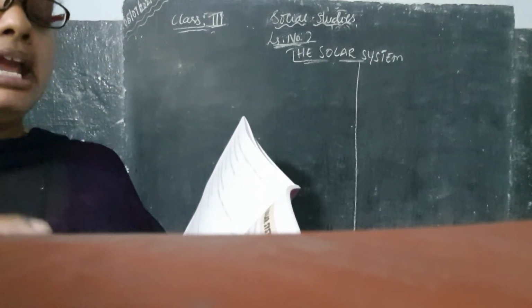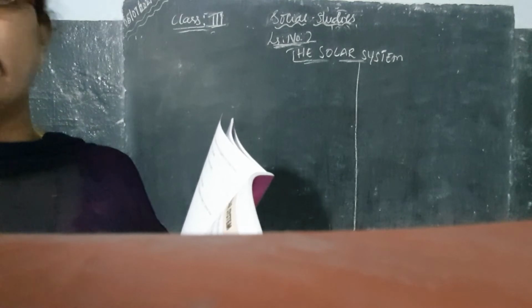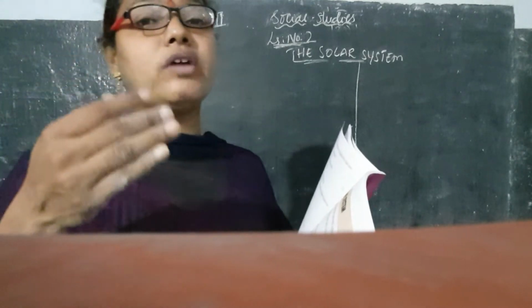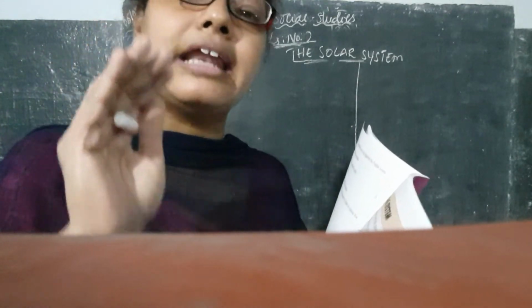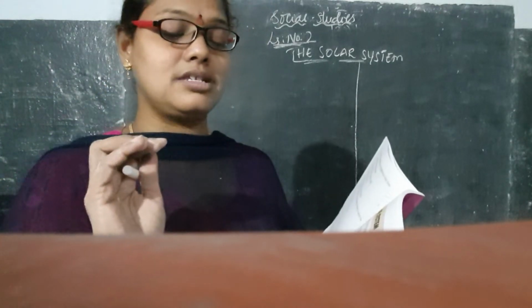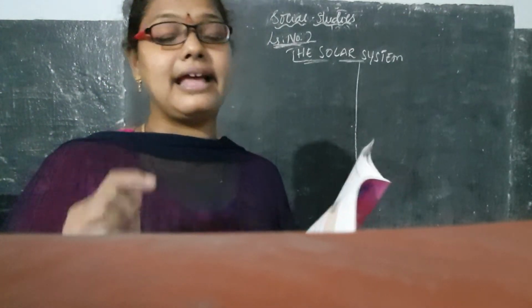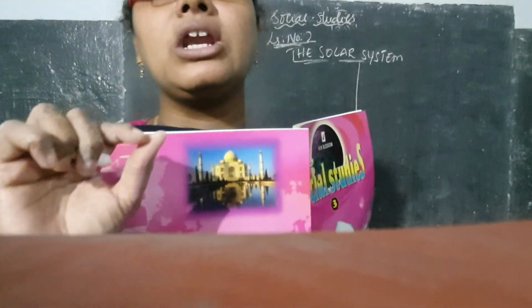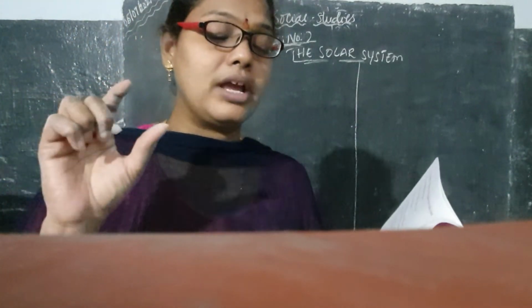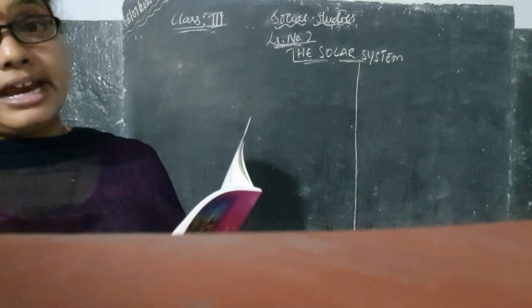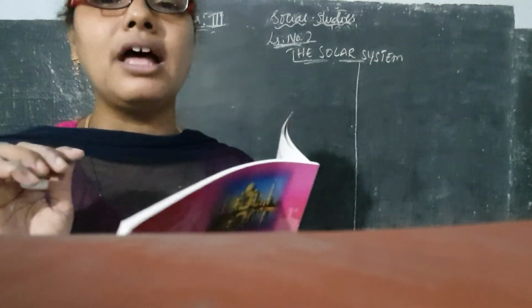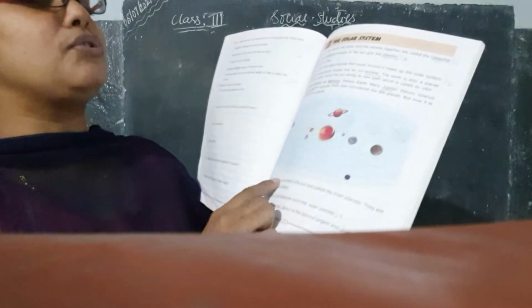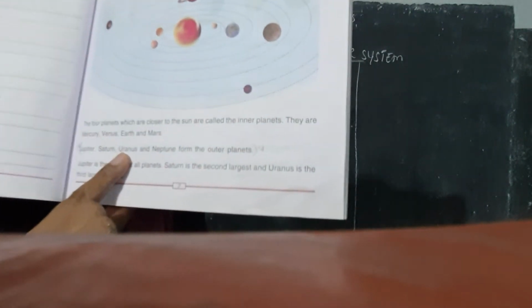Till recently, Pluto was considered as what? The 9th planet. Before, we knew that we had 9 planets in our solar system, but now Pluto is not counted as a planet. Pluto, the 9th planet, we are not considering as that. So right now we have only 8 planets. If you see this picture, children, you will be able to understand.